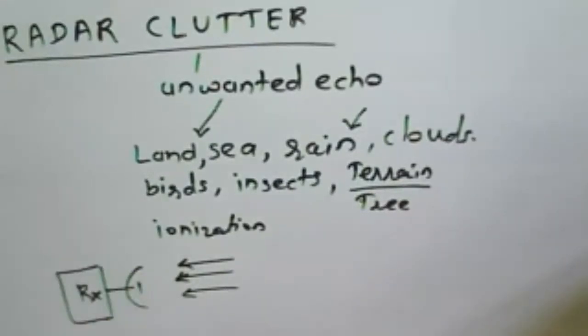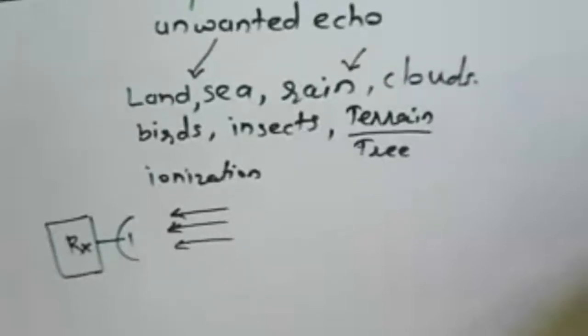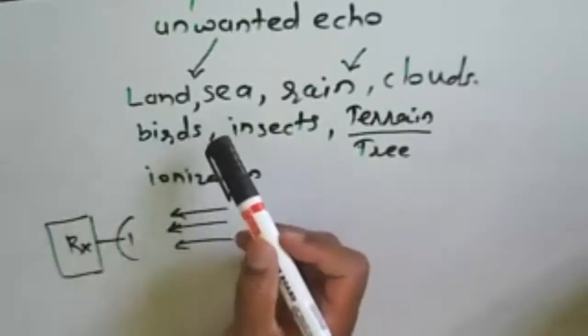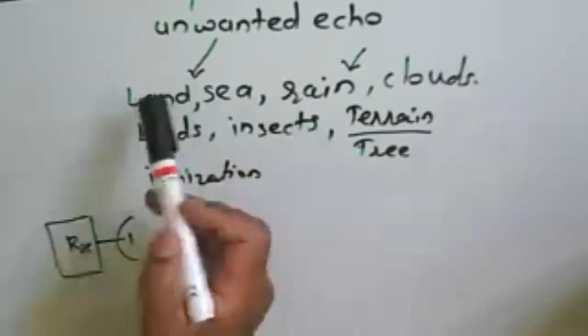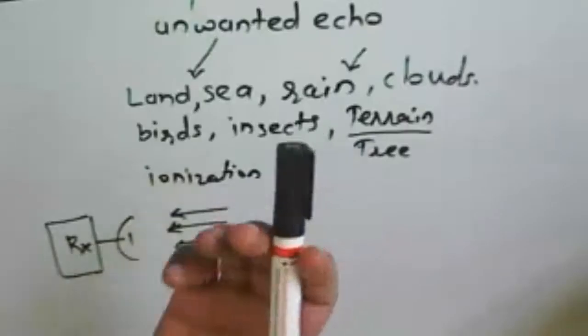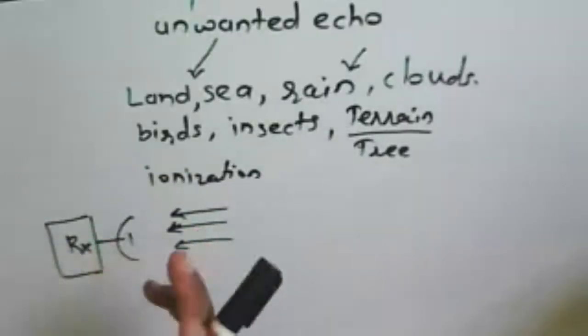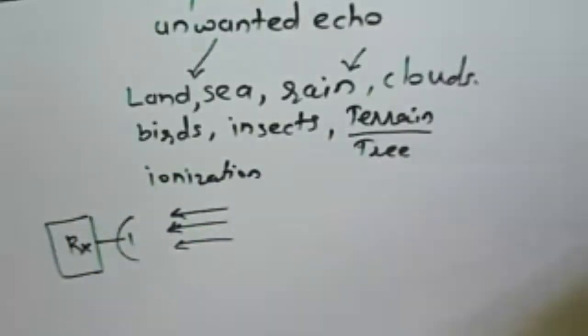Likewise, we are getting various echoes. Echoes we receive from the land or sea are present on a surface, and that's why it is called surface clutter. So there are types of clutter.